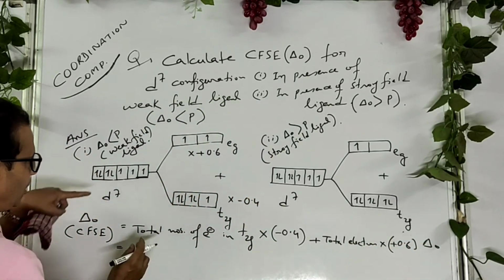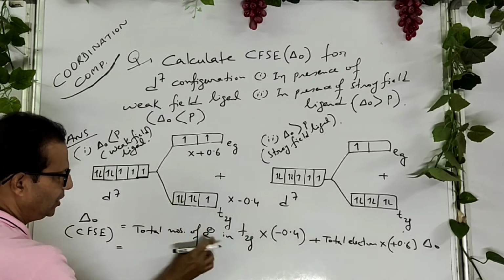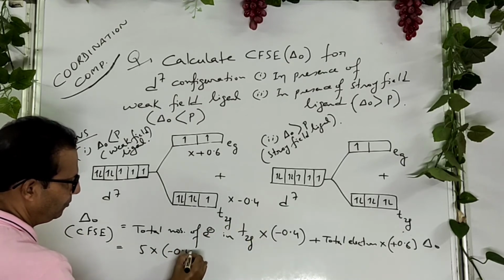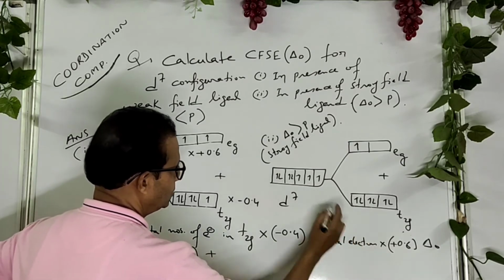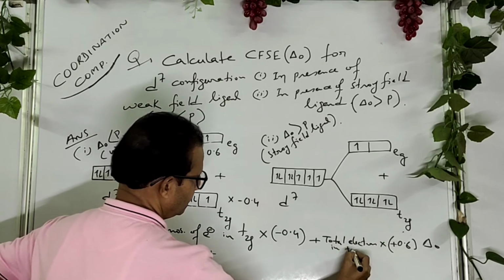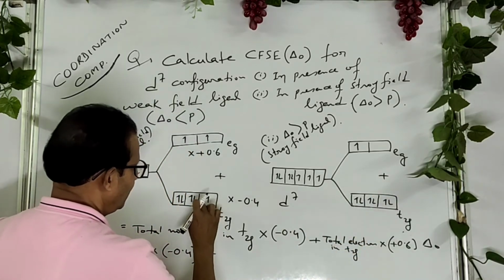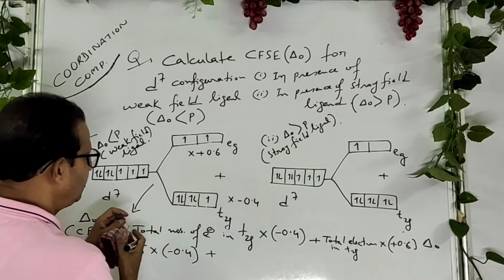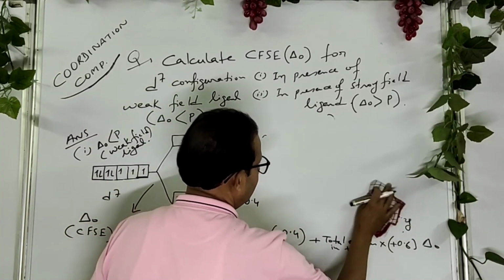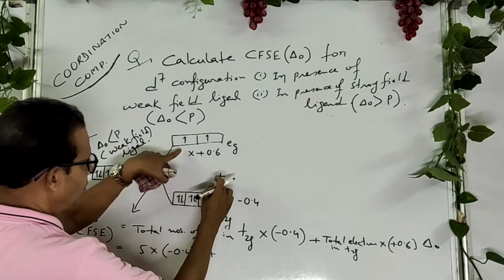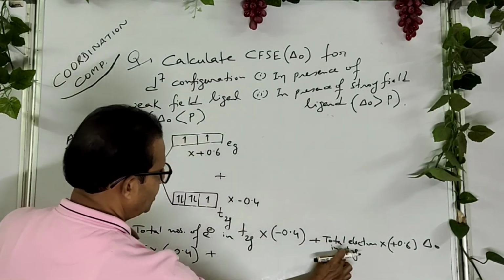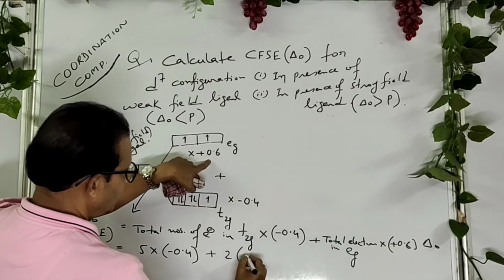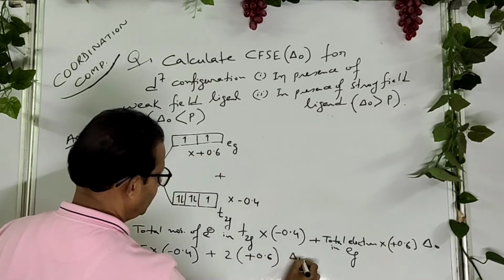Listen once again. If we want to calculate it, how many electrons in t2g? 5 into this unit minus 0.4, plus total number of electrons in eg, that is 2, into plus 0.6, and del naught is the unit. Here I am calculating for this, okay.